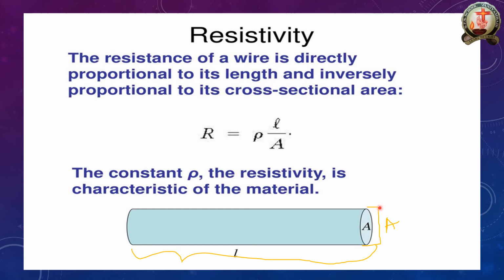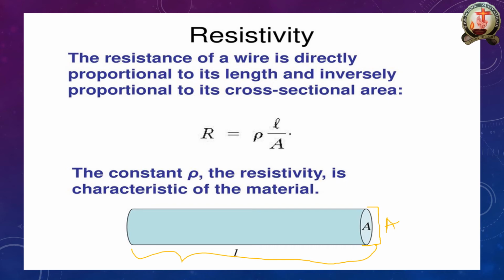Inversely proportional to the cross section area means that if we increase the cross section area, the length will be very minimum, and if we reduce the cross section area, the length will be maximum. Here, rho is called the resistivity. The constant is called the resistivity.